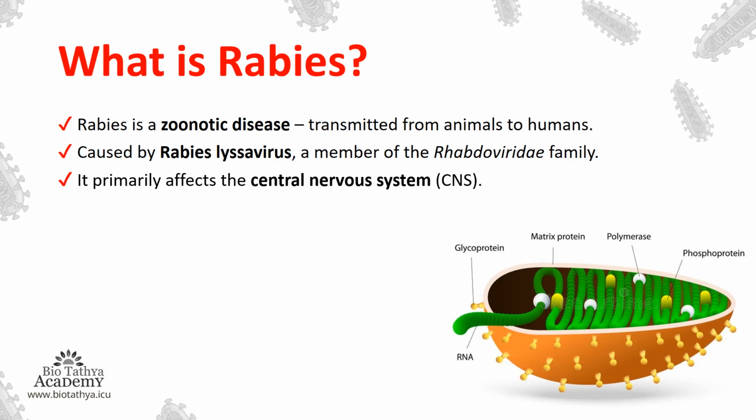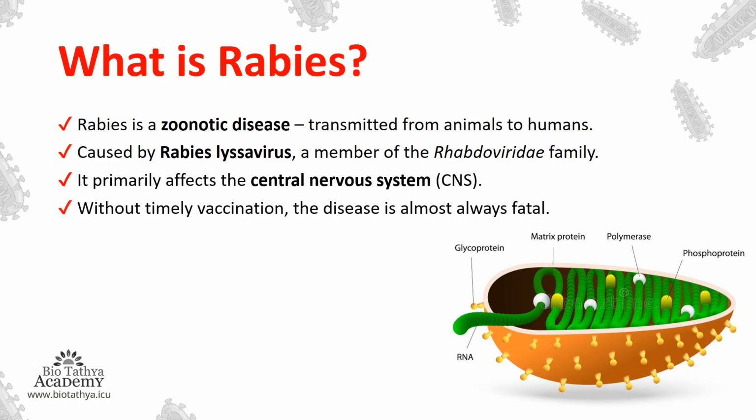It primarily affects the central nervous system, that is the CNS. So we know the CNS is the complete nervous system which is handling and controlling our total body. So if it affects the central nervous system, that means it has control over our whole body. Without timely vaccination, the disease is almost always fatal. That means if you don't get vaccinated, the disease will develop and it will lead to death.